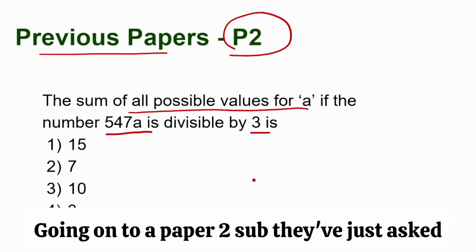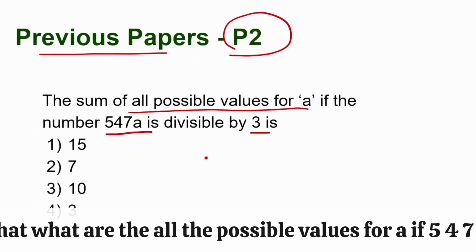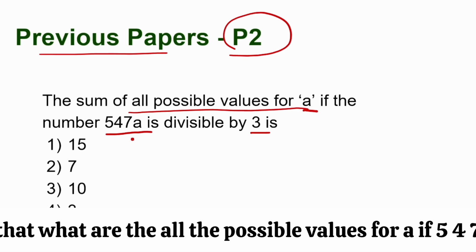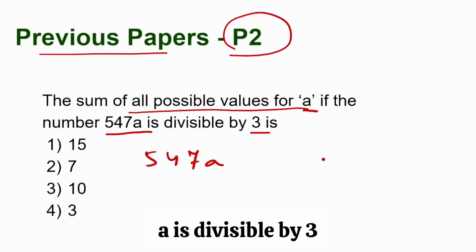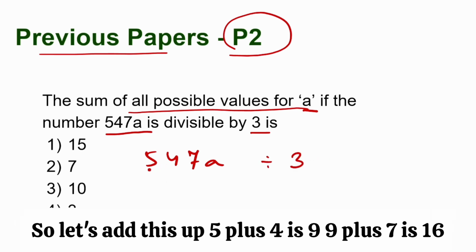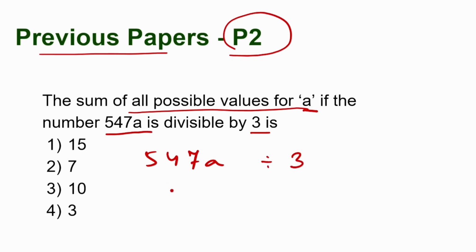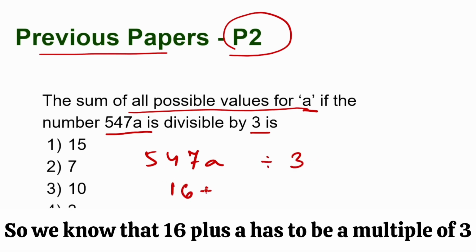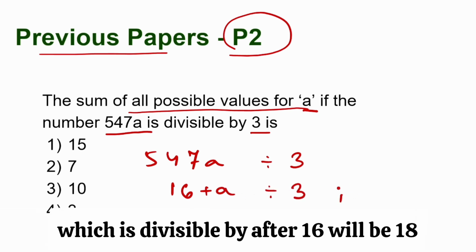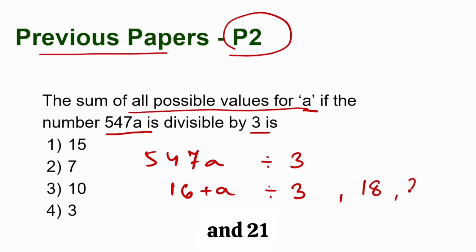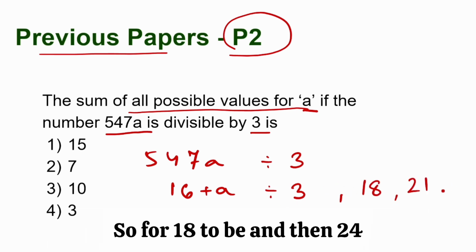Going on to a paper 2 sum, they've asked what are all the possible values for A if 547A is divisible by 3. So let's add this up. 5 plus 4 is 9, 9 plus 7 is 16. So we know that 16 plus A has to be a multiple of 3. The nearest numbers divisible by 3 after 16 will be 18, 21 and then 24.